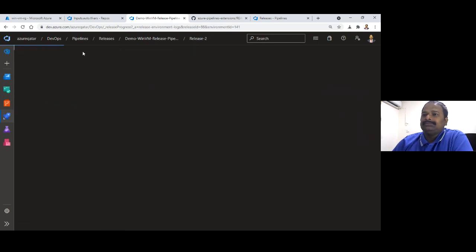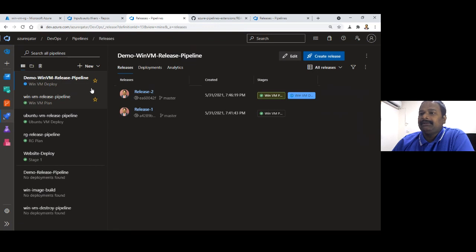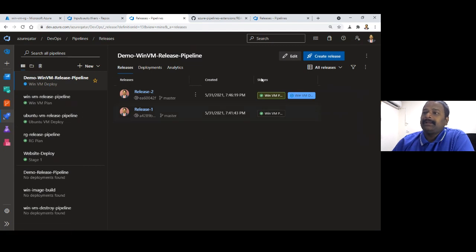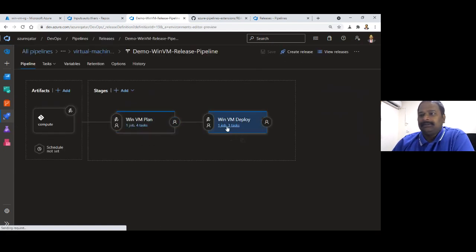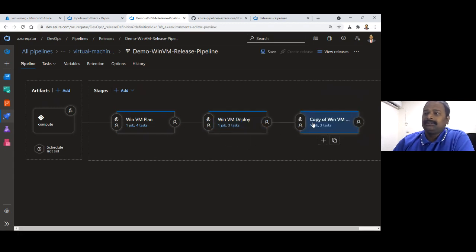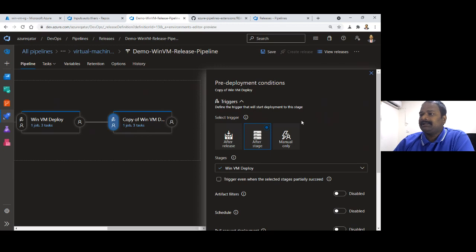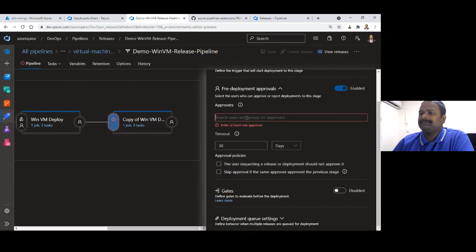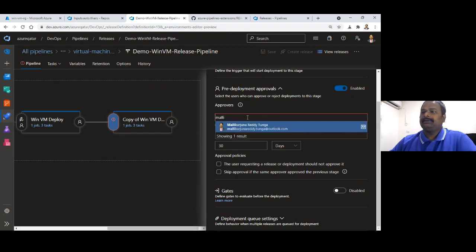Meanwhile, let's look around these pipelines. This is where you have pipelines and releases. Today we are seeing the classic release pipeline, and you have seen how quickly we can create a pipeline. A pipeline can have any number of stages, decided by us. If you want, you can clone the stage and add approvers here. Let's say I set pre-defined approvals for now.